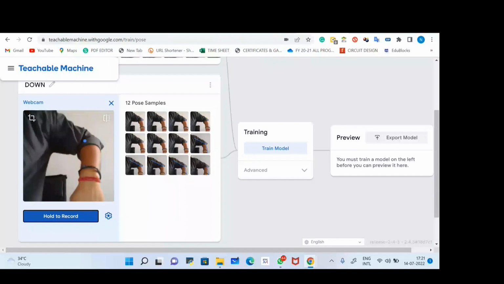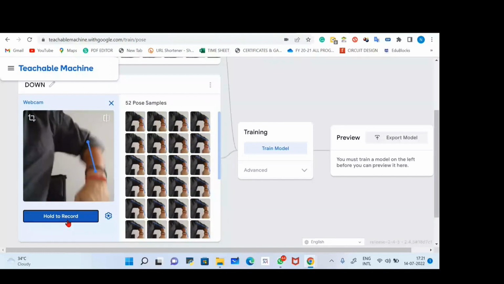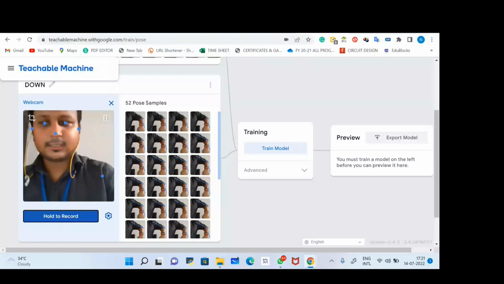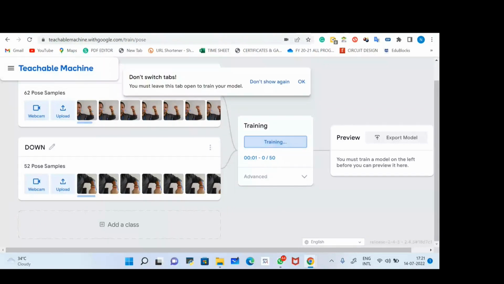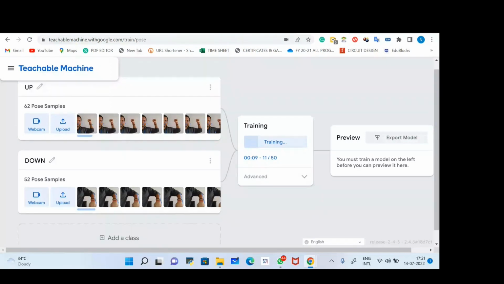Just a second. Yeah, so down. Okay, now let's check. Let's train the model and see how it works. We have created two poses, up and down. It will take a lot of time, I guess. There are fewer images.